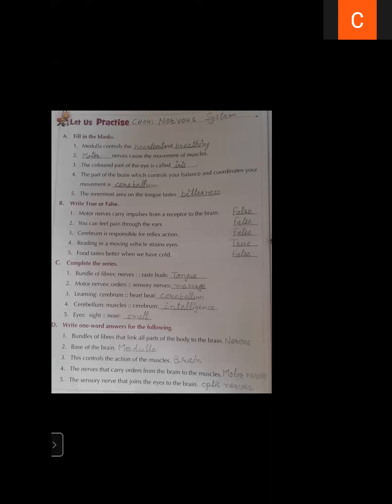Second, dash nerves cause the movement of muscles. Motor nerves cause the movement of muscles. There are three types of nerves: sensory nerves, motor nerves, and mixed nerves. So motor nerves cause the movement of muscles.